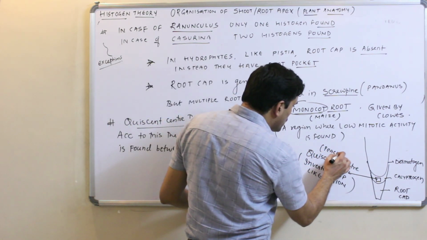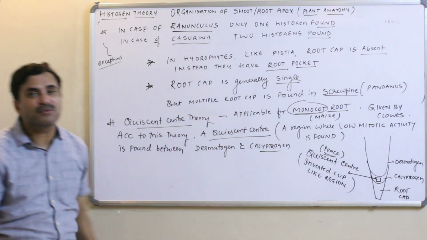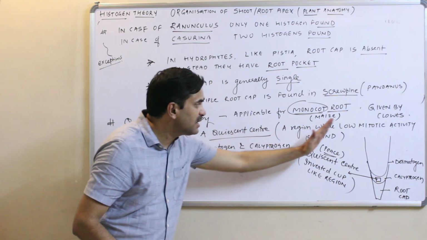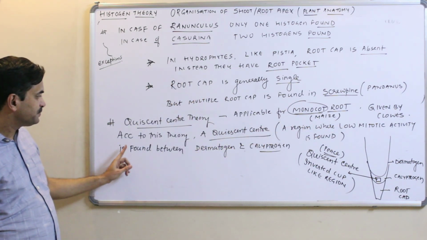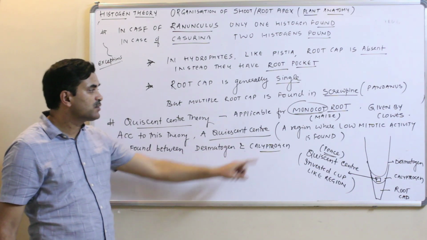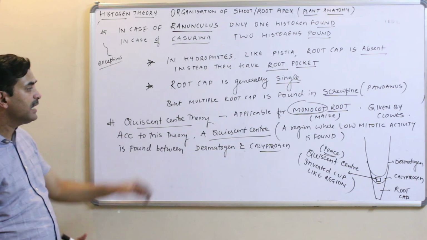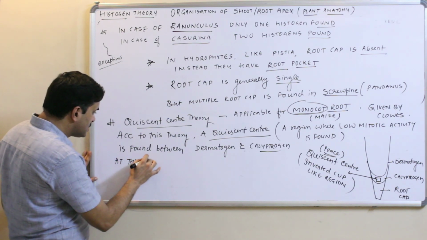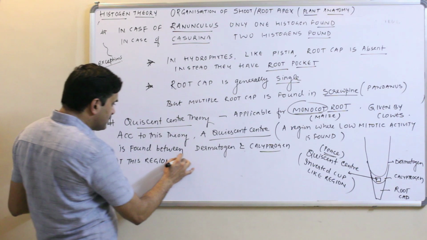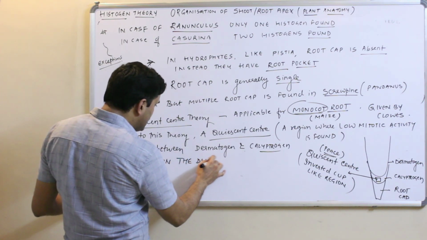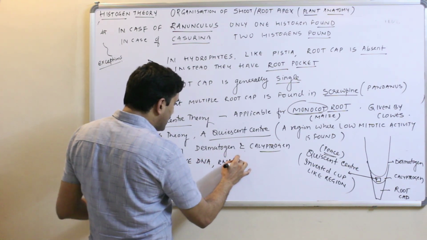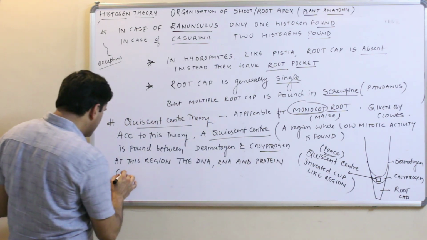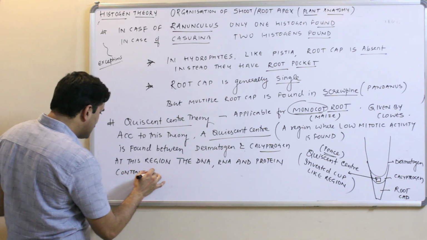Quiescent means peace zone. The literal meaning of the word quiescent is peace zone, where there is no activity found. So this region has low mitotic activity, and it is found in between the dermatogen and the calyptrogen in the monocot roots. Now at this region the DNA, RNA and protein content is too low.